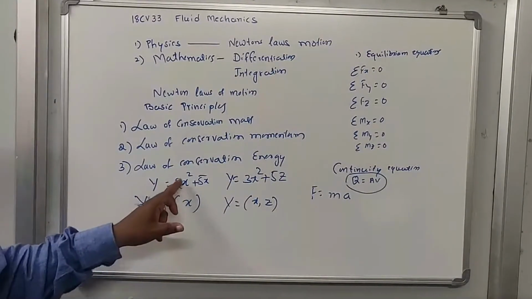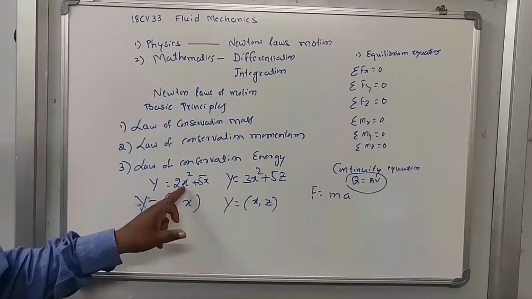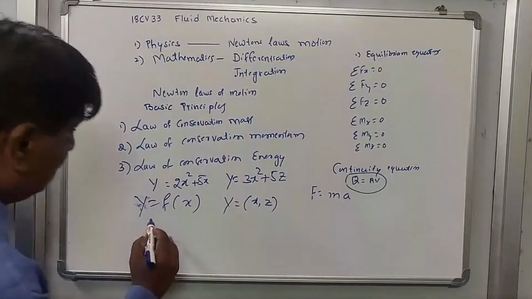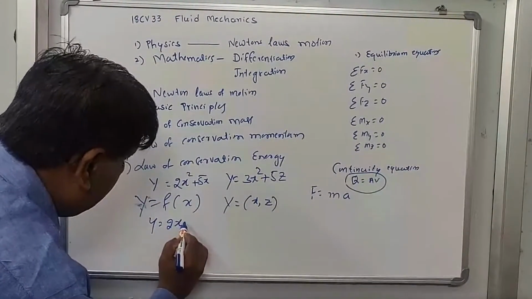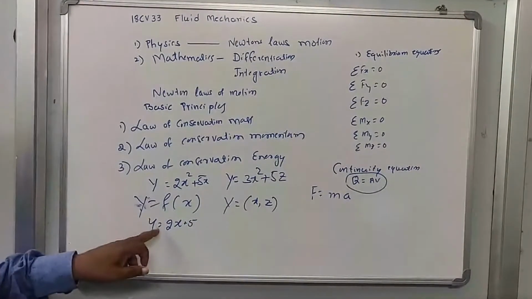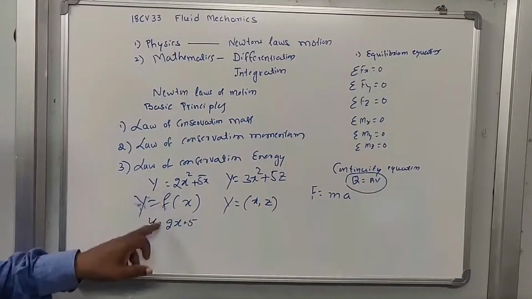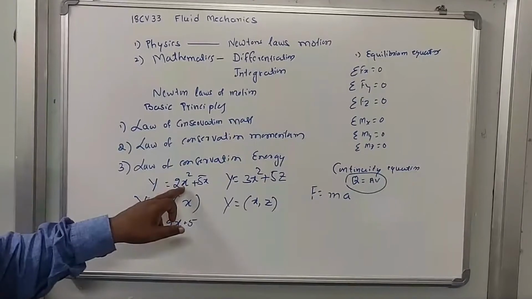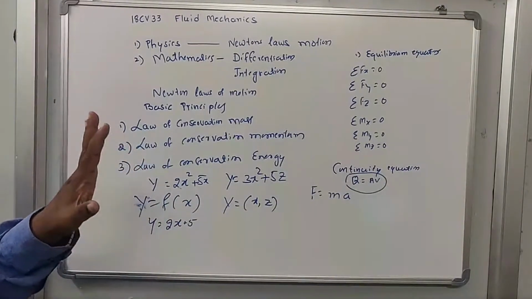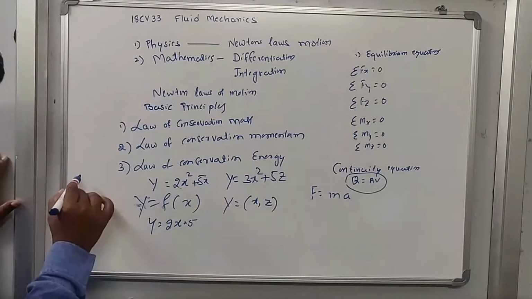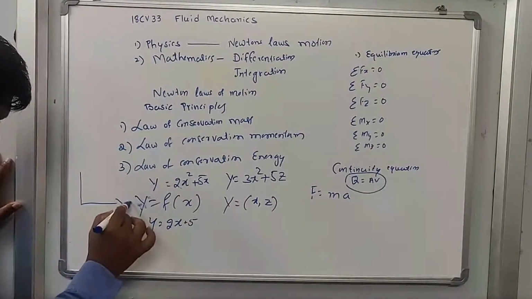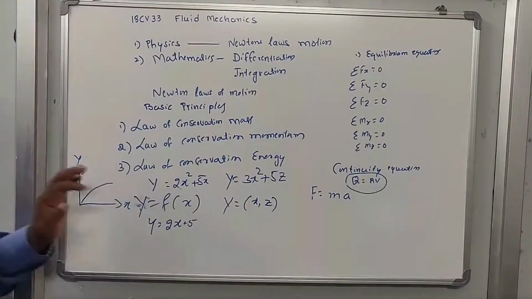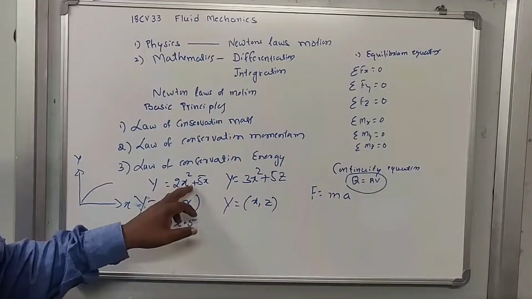Here the equation is 2x square plus 5x. What is this x square? It shows that it is a non-linear equation. Suppose it is y is equal to 2x plus 5, then this is a linear equation. This is the physical meaning. Here y varies with respect to x, not linearly but non-linearly. If you plot a curve, with x on this axis and y on the other, you get a curve if it is a non-linear equation, that is y is equal to 2x square plus 5x.